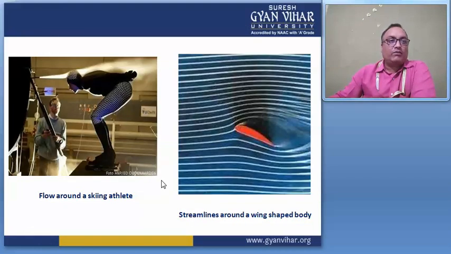And here is flow visualization of the flow around a scaling athlete, and here is a streamline around a wing shaped body. Suppose this is an aerofoil which creates a pressure difference at the top and bottom surface. So this type of pattern is given by a wing shaped body. So these are some cases, and then we move to the MCQ section.